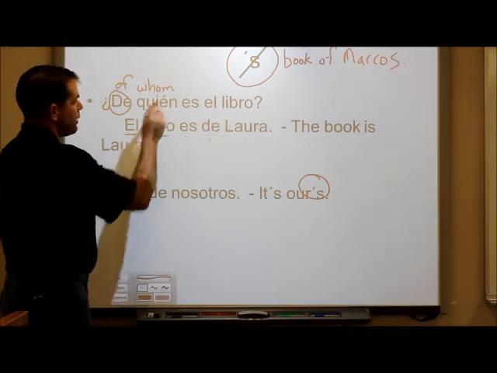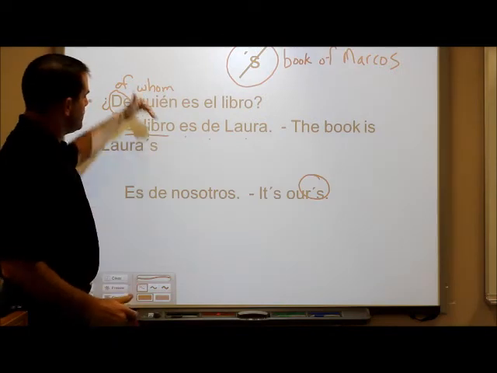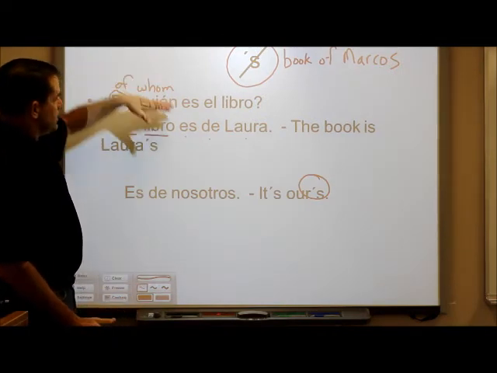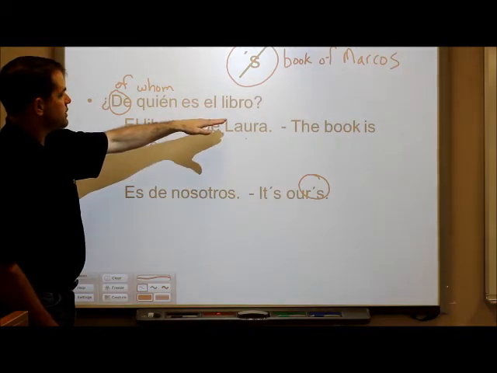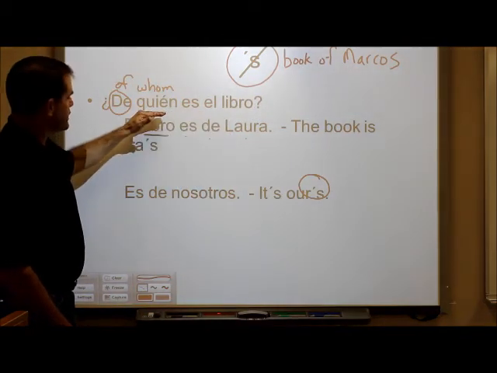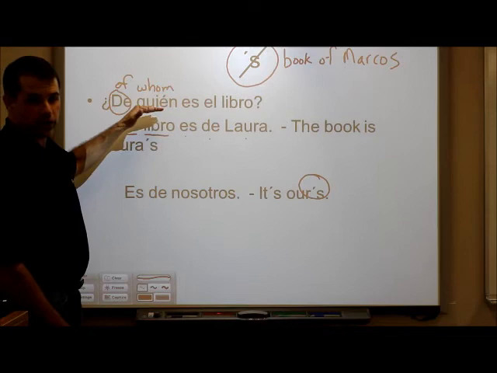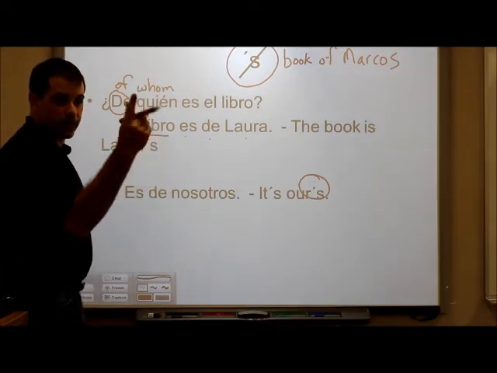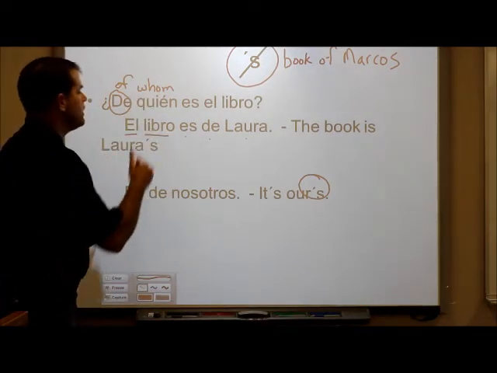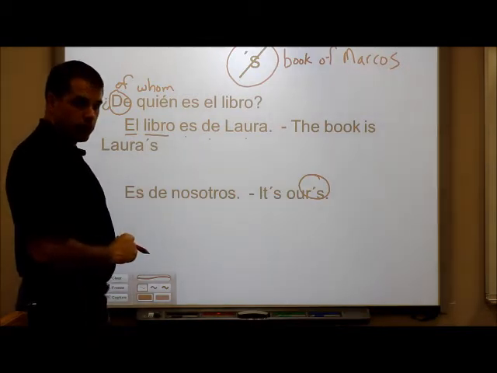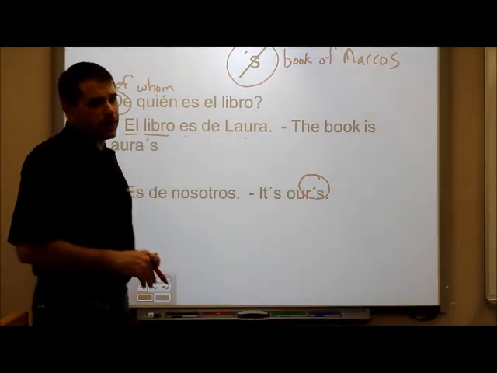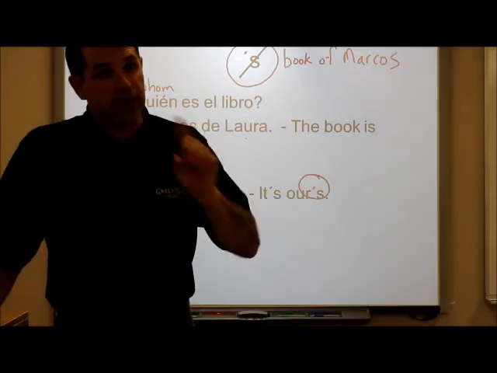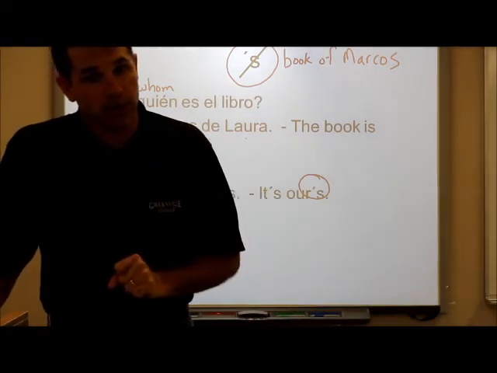Alright? Now, one little note to understand, that because book is singular, and we're thinking that there would be just one owner here, de quien, whose book is it, and we think there's probably just one owner. If we think there's more than one owner, like they say there are 3 cars outside, we probably wouldn't say, whose car is that, thinking that the answer is only going to be one owner.